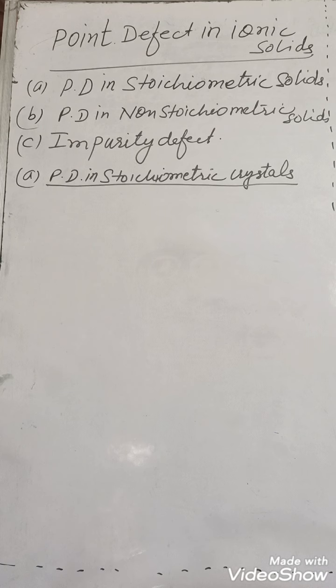Second, point defect in non-stoichiometric solids. And third one is impurity defect. So what is a stoichiometric and non-stoichiometric compound?